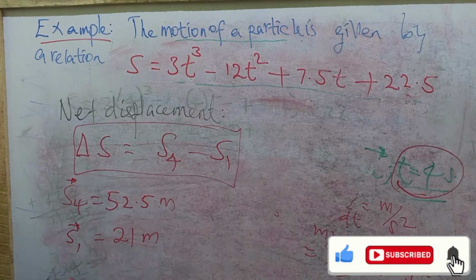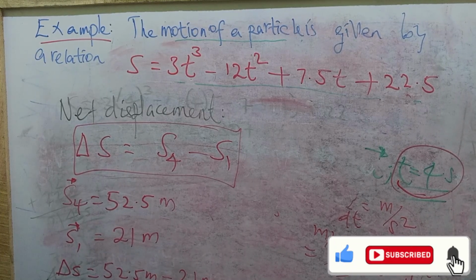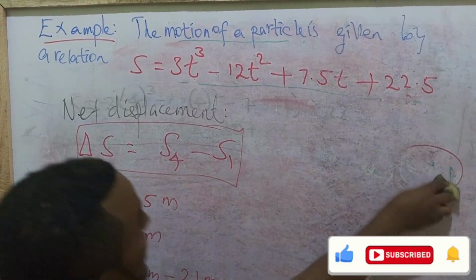Now change in s becomes what? Change in s is equal to 52.5 meters minus 21 meters. They have the same unit of measurement, meter, since it is displacement. 52.5 minus 21 becomes what? So the net displacement, or change in displacement, is 31.5 meters.